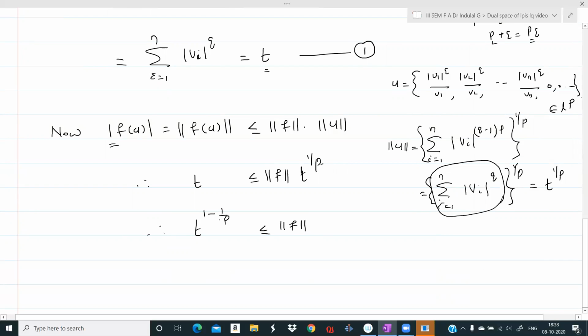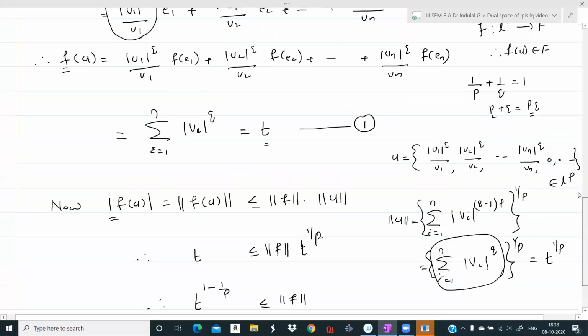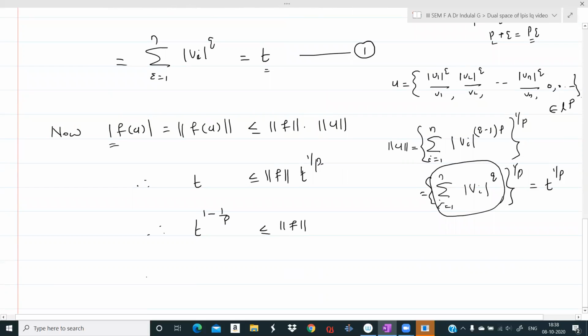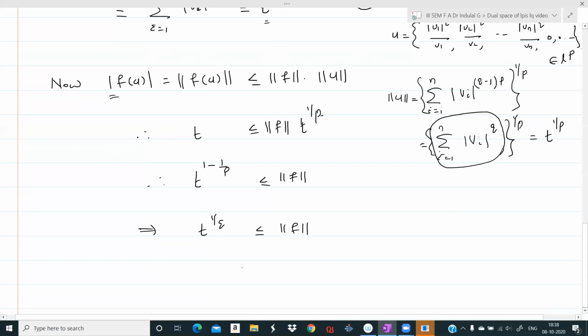T raised to 1 minus 1 by p. 1 minus 1 by p is 1 by q. So this implies T raised to 1 by q is less than or equal to norm of F. And what was T? T is sigma i from 1 to n, mod vi raised to q. So this implies sigma i from 1 to n mod vi raised to q, the all raised to 1 by q is less than or equal to norm F. We know that F is bounded. Therefore, norm F is less than infinity.